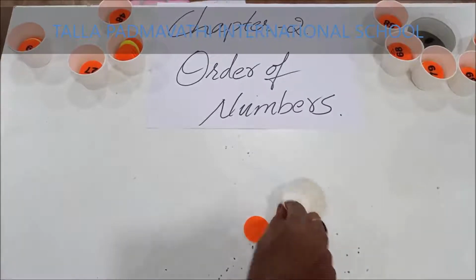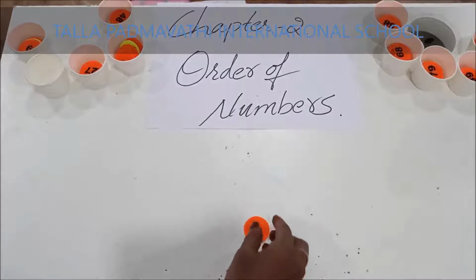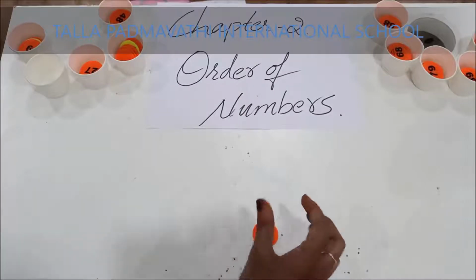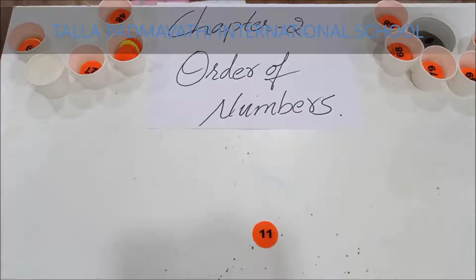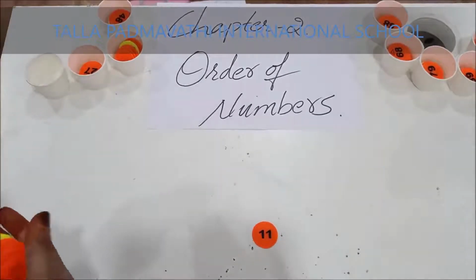So let us see an example using some numbers. So what is the number? Number 11. So children, tell me what is before 11? Come on. 8. You can start counting from any single digit number. 8, 9, then 10, 11. So what is before 11? Before 11 it is 10.